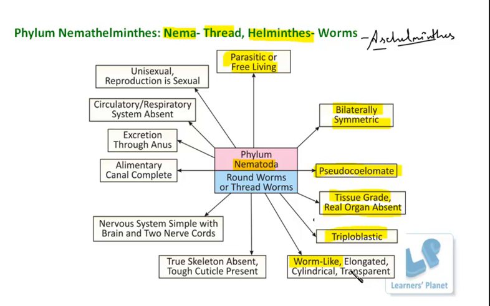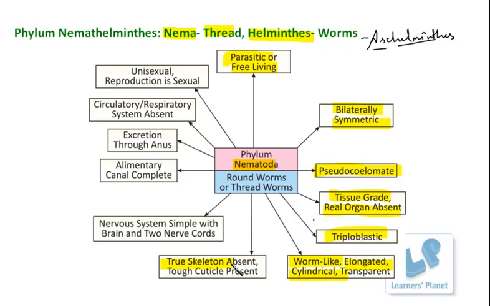Vermiform body. Do you understand what we mean by this vermiform or worm-like structure? It means that the body is elongated, it is pointed at the ends, or I can say it is cylindrical, and besides this, the organisms are transparent. They are not very brightly colored, or they do not have colorful structures. These organisms have a transparent body. This is the beauty of these organisms, right?